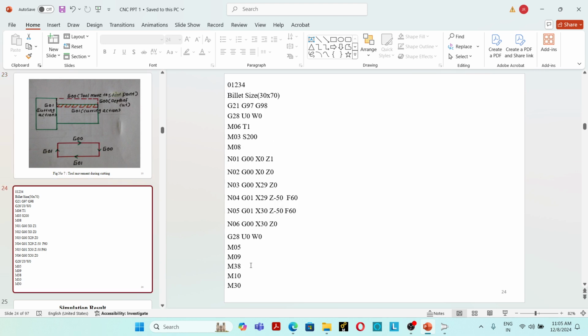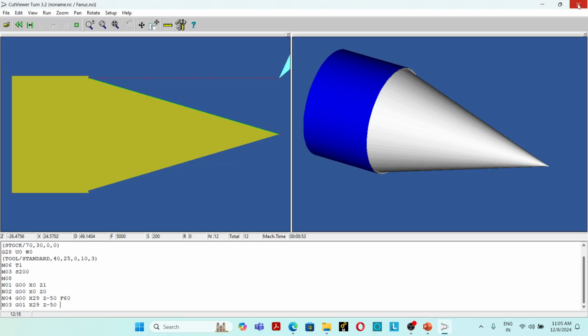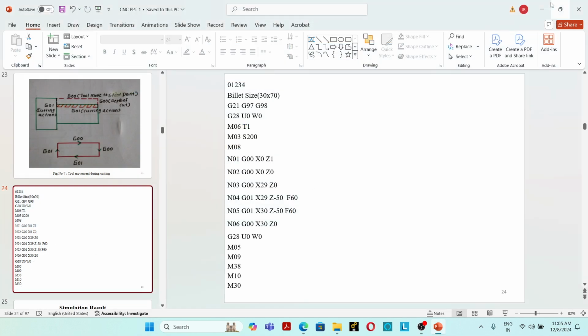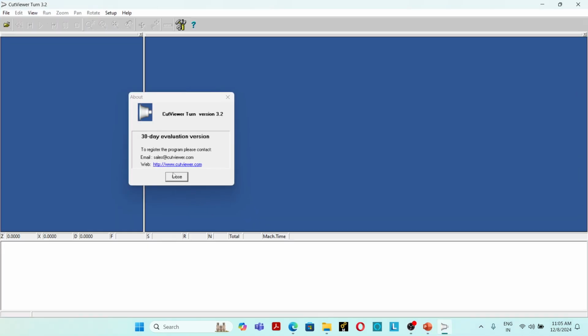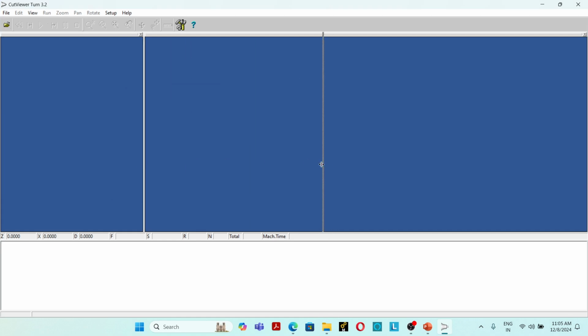So this is the required program, and we are going to simulate this program using CutViewer Turn software. So this is CutViewer Turn. File, new, Fanuc. So here you have to type the program O1234. This is the program name.